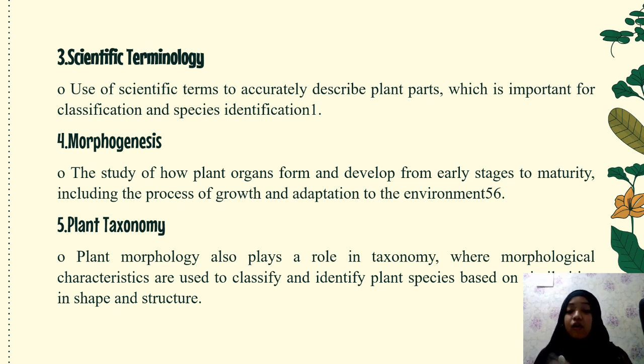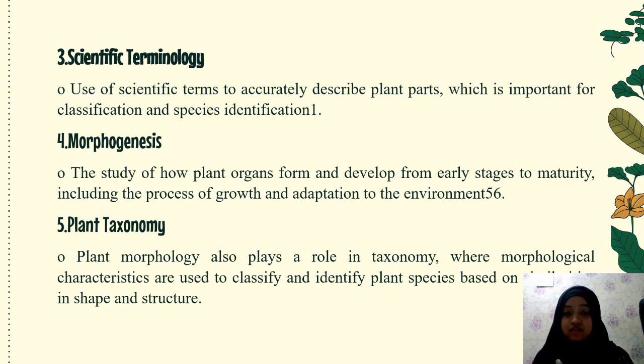The vegetative organs include roots, stem, and leaf, with a focus on their structure, function, and modification. The reproductive organs, namely flower, fruit, and seeds, are examined in terms of their morphology and their role in reproduction.